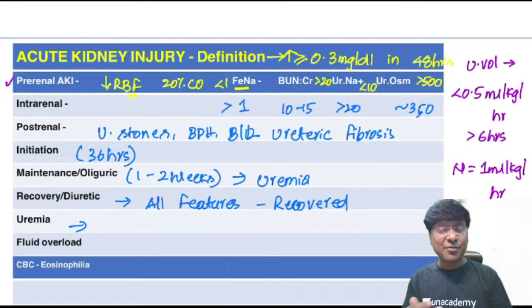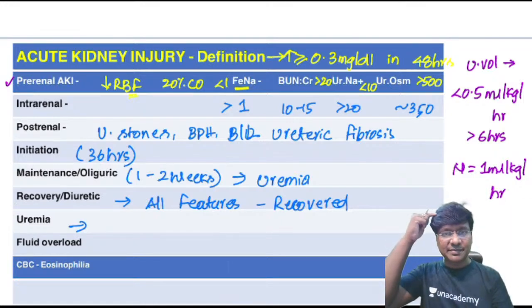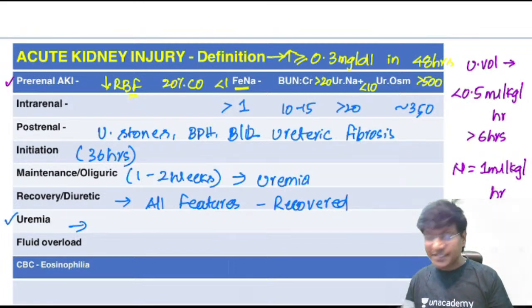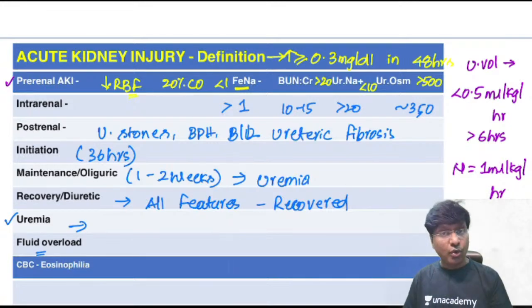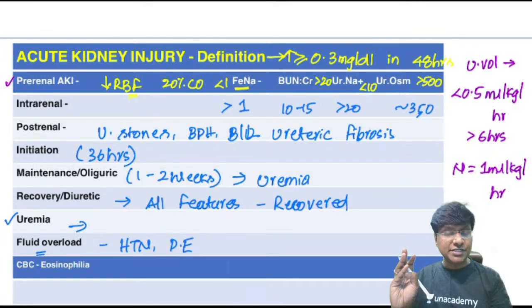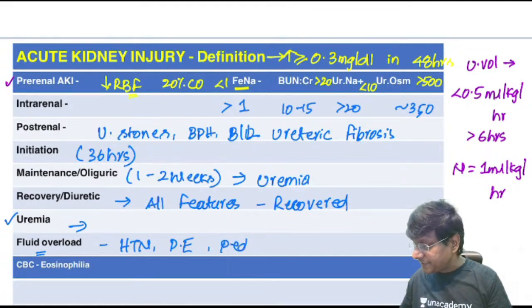Then what are the features of uremia? Because of uremia, urea will accumulate in the brain, resulting in uremic encephalopathy. Urea will accumulate within the pericardium, resulting in uremic pericarditis. Urea will accumulate within the GIT, resulting in uremic gastroparesis. So these are the various features of uremia. And because of fluid overload, the individual can develop hypertension, pericardial effusion as well as pleural effusion, and can also have pedal edema.